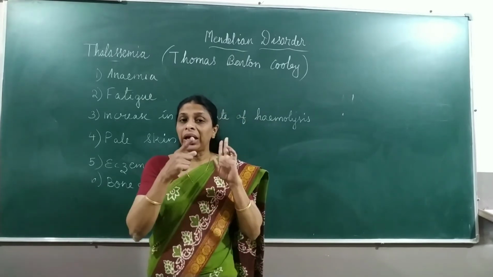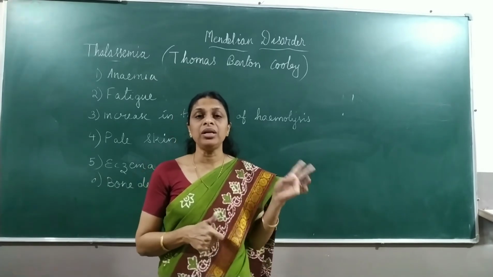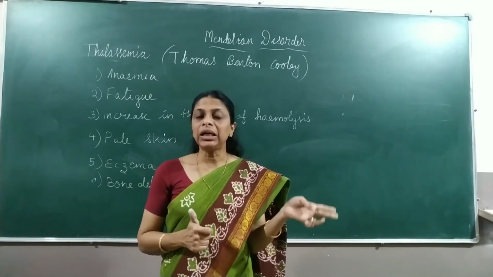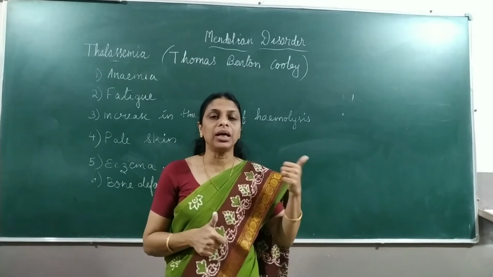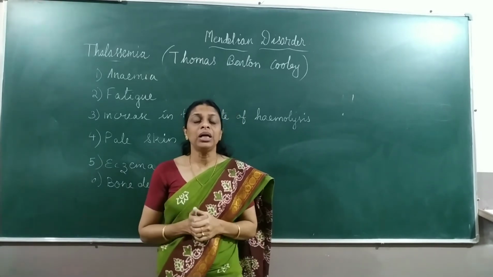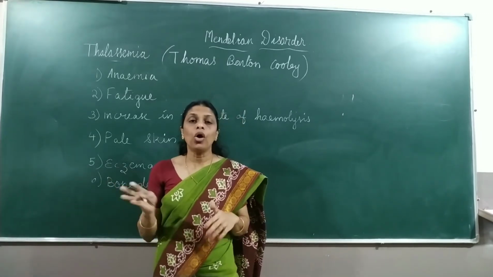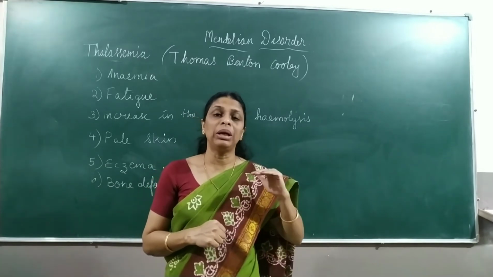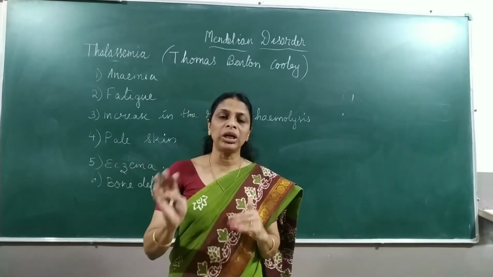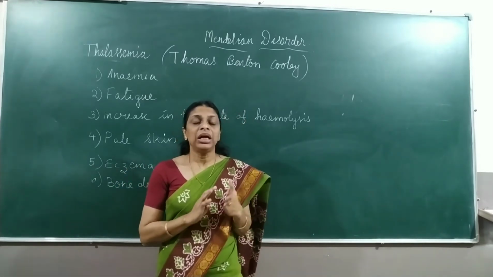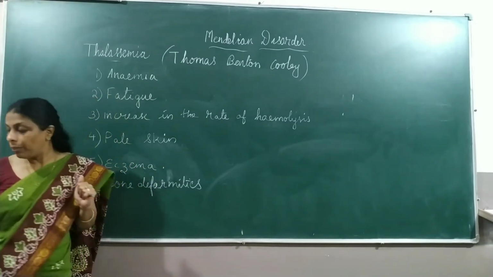Second point of difference, in sickle cell anemia, the gene found on chromosome number 11 will be defective, resulting in low production or the synthesis of a defective beta globin chain. Whereas in the case of thalassemia, it may be due to a gene mutation found on chromosome number 16 or a gene mutation found on chromosome number 11. If it is chromosome number 16, it will affect alpha globin chain production, and if it is chromosome number 11, it will affect beta chain synthesis. Okay, so that is all about thalassemia.